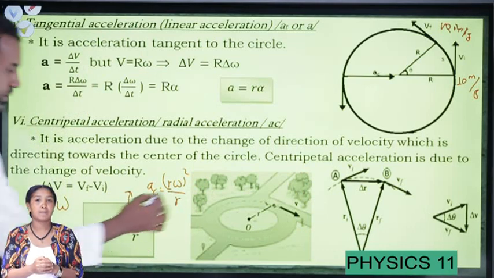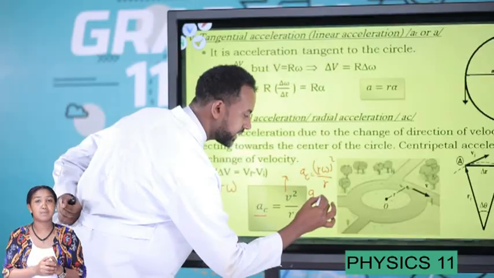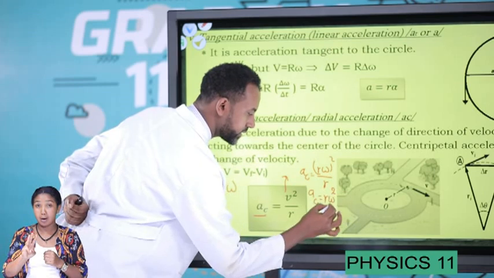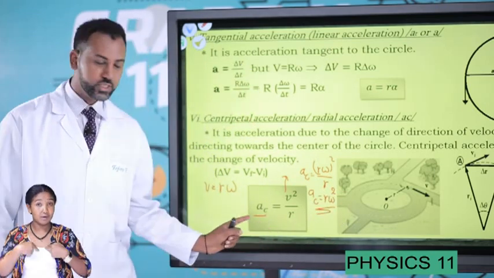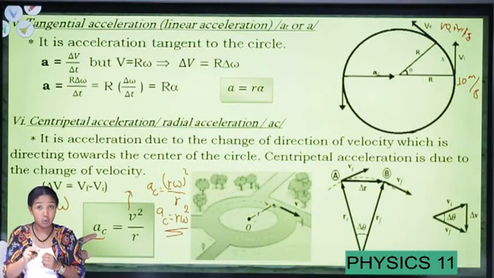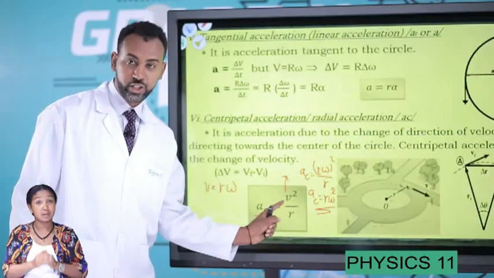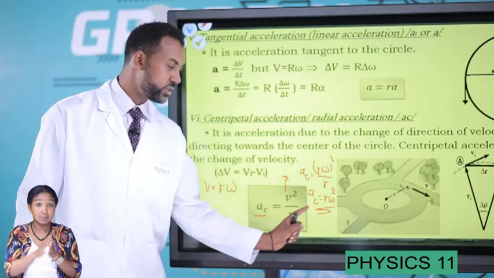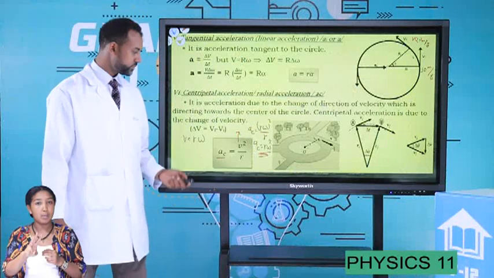When we cancel one r, we have centripetal acceleration as r times omega squared. So centripetal acceleration, or radial or normal acceleration, is equal to the tangential velocity squared over r, or in terms of angular velocity, r times omega squared.